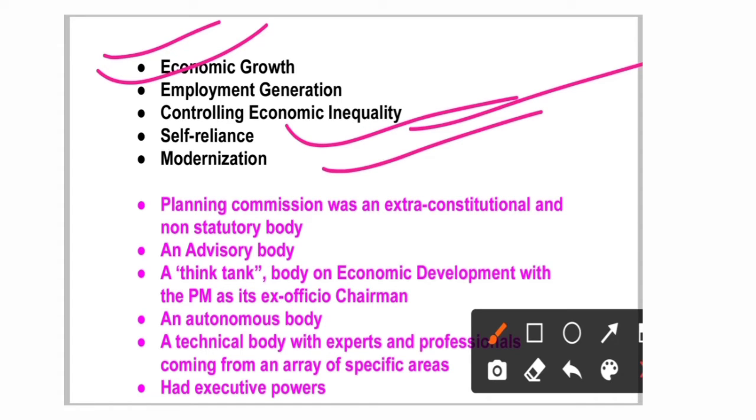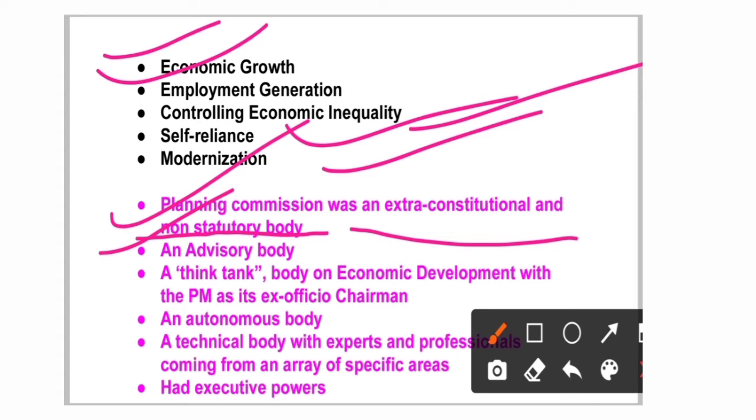Now comes a very important topic: the Planning Commission. It was, it is not now. Right now we have the Niti Aayog instead of the Planning Commission. Remember that the Planning Commission was an extra-constitutional and non-statutory body. You have to know the difference between a constitutional and a statutory body.